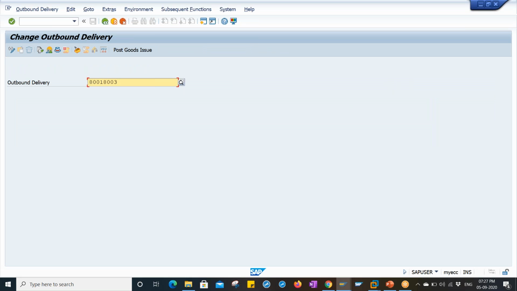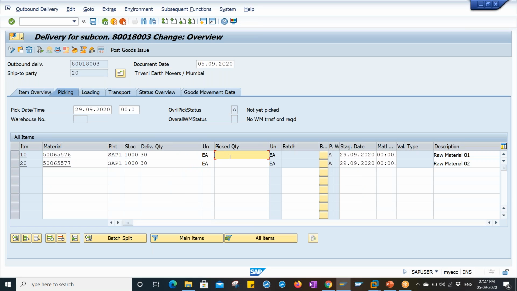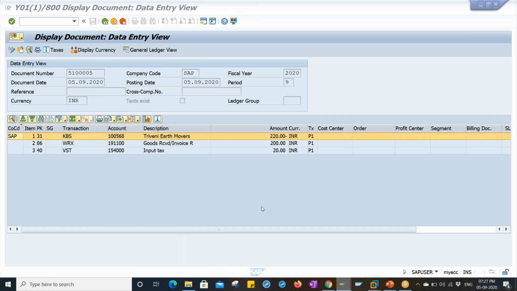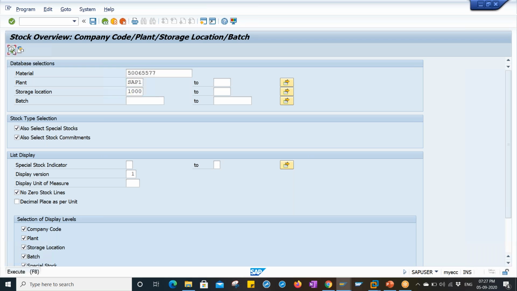You have to enter the outbound delivery document number, then press enter. Go to the picking tab. How much quantity you have to pick, you have to enter it over here, partial or full quantity as you wish. The status is fully picked right now because I have entered the total quantity. Then click on post goods issue. PGI has been done. After PGI only, if you check the stock, it will show in stock provided to vendor.